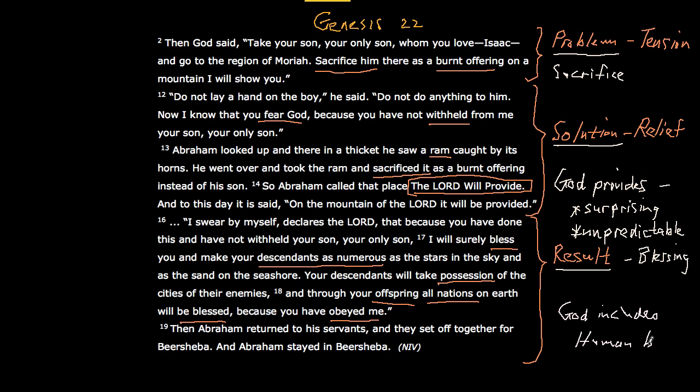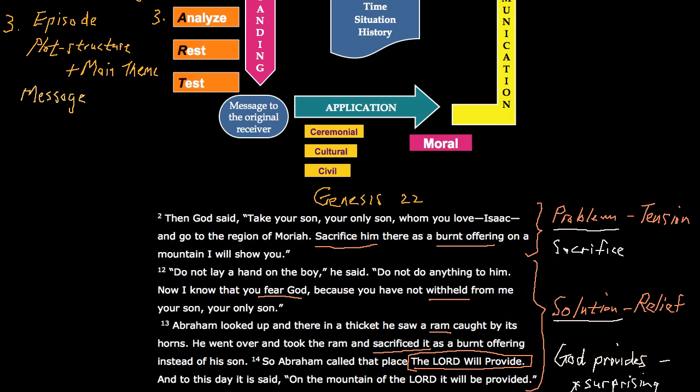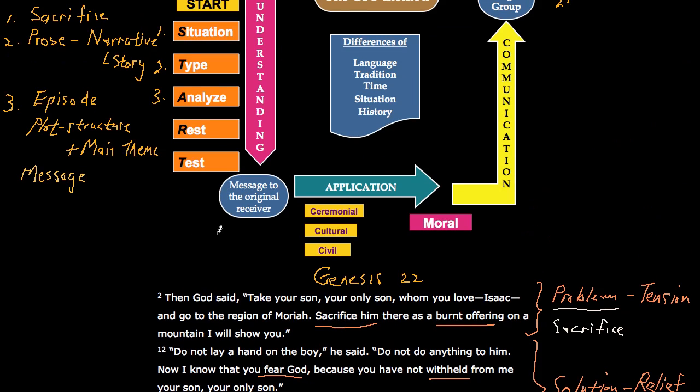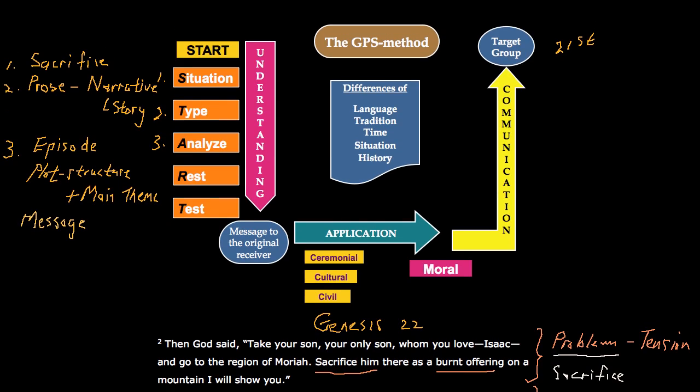Abram was involved. He was willing to be obedient to God. So one can say that the message to the original receiver is that God is willing to provide in unpredictable ways, and that human beings are part of that. Now we need to decide, is this message to the original receiver still applicable to us? And how do we do that? We go to the fourth step here.